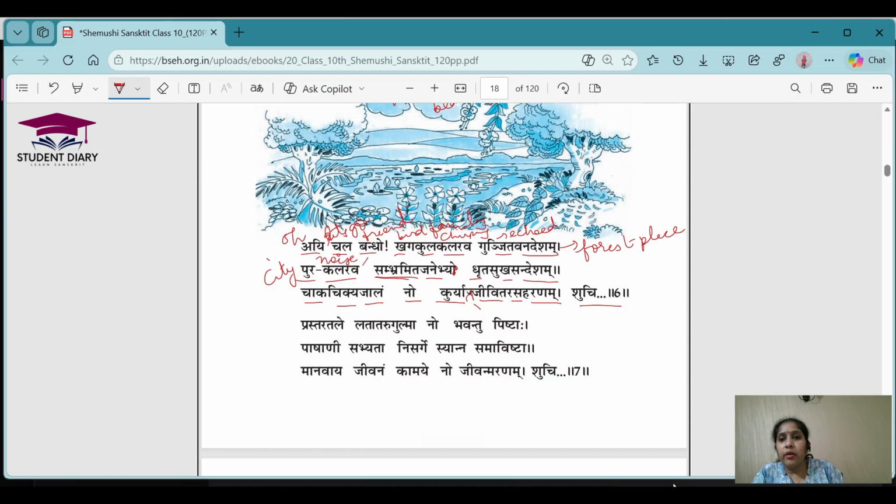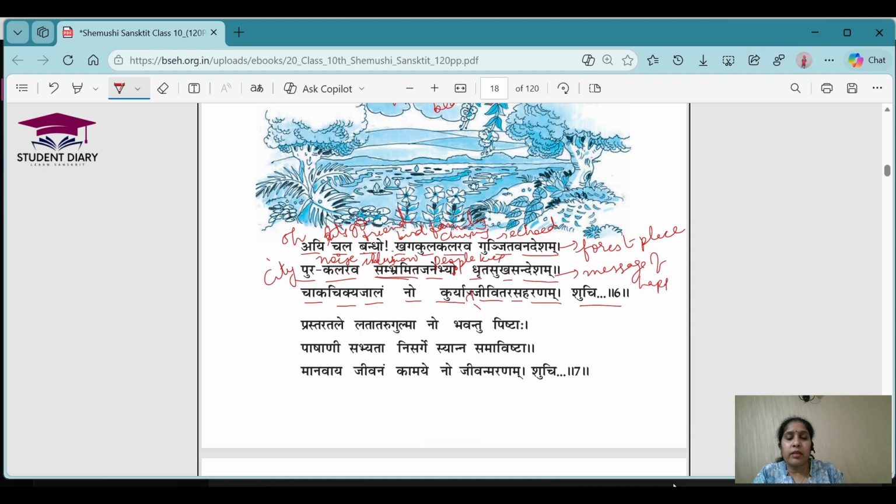Sambhramit means illusion. Janebhyaha means people. Dhrit means keep. Sukh Sandesha means message of happiness.